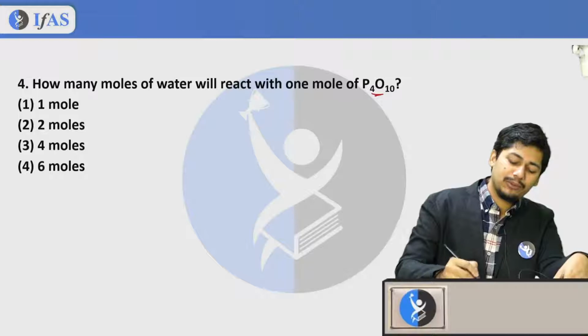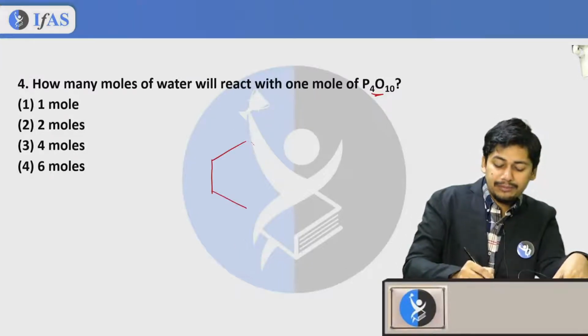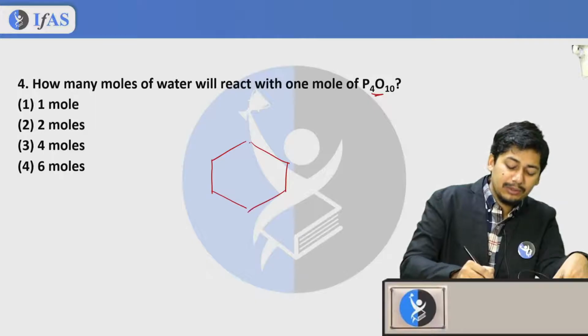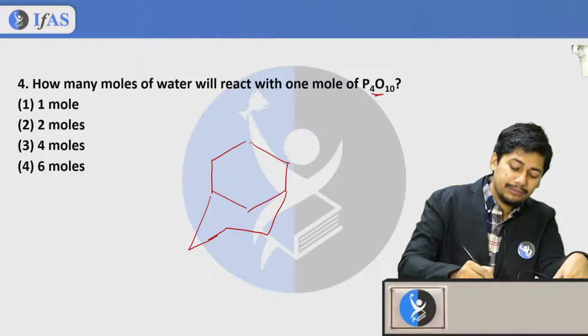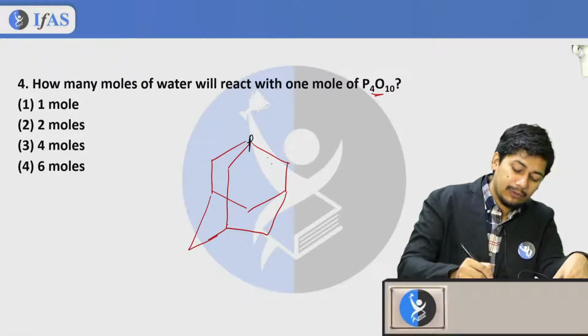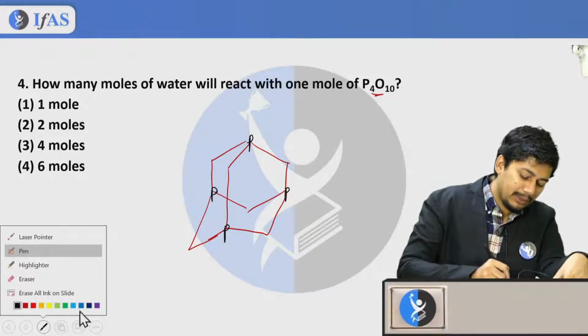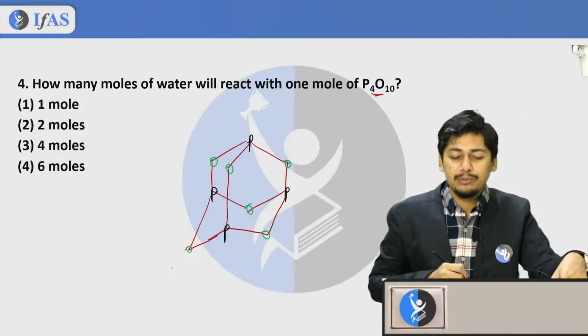See, you have been given P4O10. What is the structure of P4O10? Yes, this is going to be the structure of P4O10, where there are phosphorus atoms. These are phosphorus, and there are also oxygens: 1, 2, 3, 4, 5, 6. So this is P4O6.